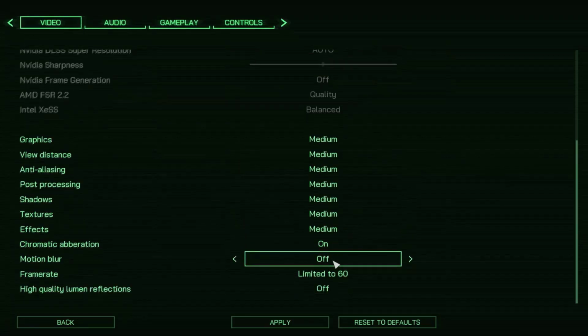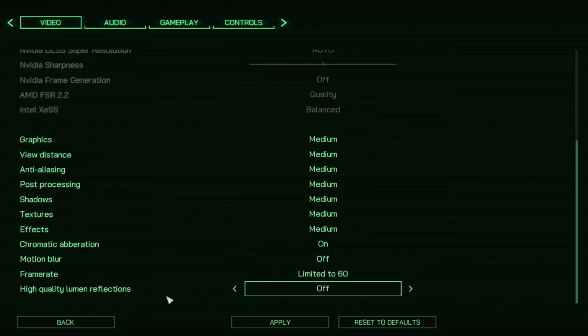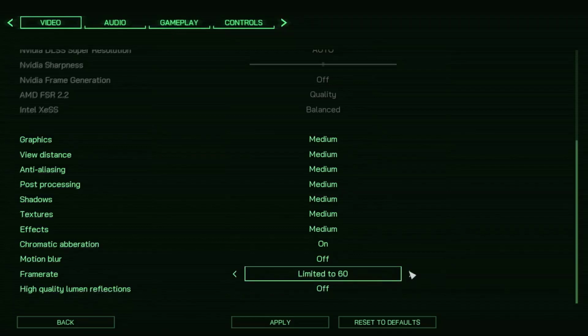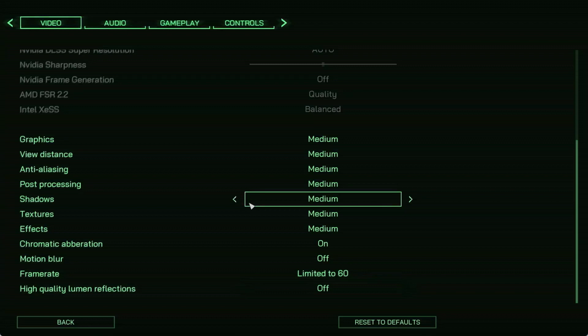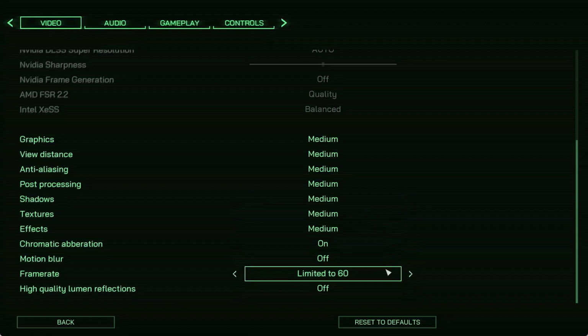turn off motion blur, and turn off high quality lumen reflection. So turn it off. Now if this is set to unlimited, you can try 120 or maybe 144 or maybe 60, and then click on apply, click on OK, and then check the performance.